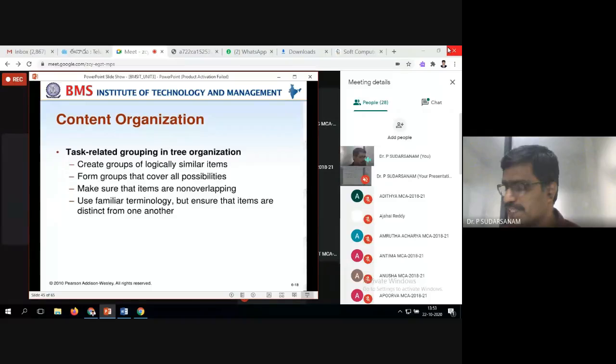For example, if you take ranges, like 0 to 9, 10 to 19, age groups, you can make them into groups. That is one more related. So like this, related grouping in tree organization means you have some main items, and under that related items. That's what you have to make. So form the groups that cover all possibilities.